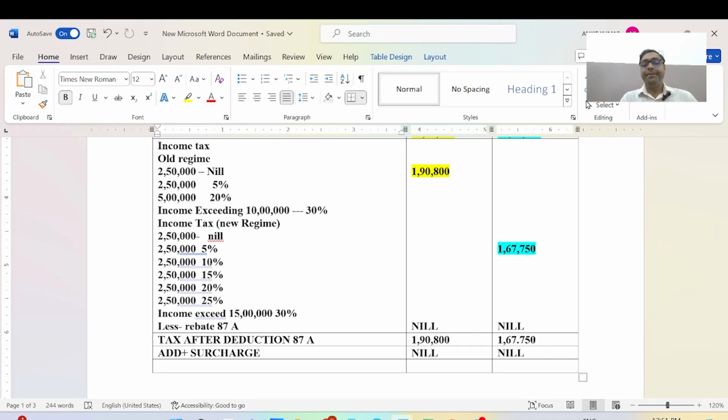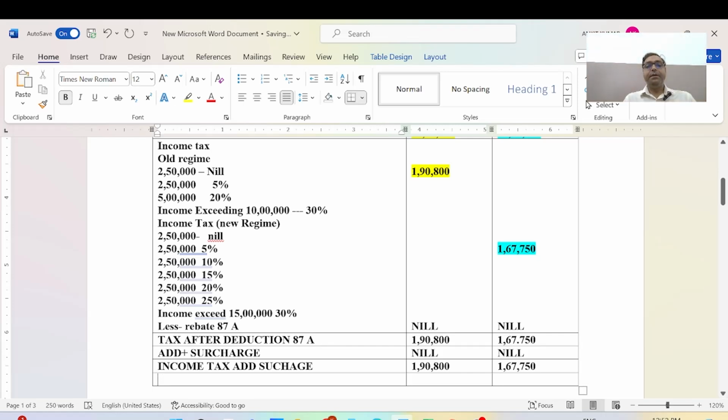If your income is less than 50 lakh rupees, no surcharge is added. Now income tax after adding surcharge: here income tax with surcharge is 1,90,800 and 1,67,750 rupees.